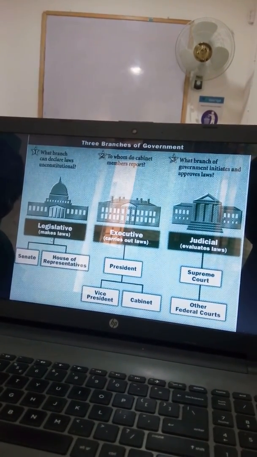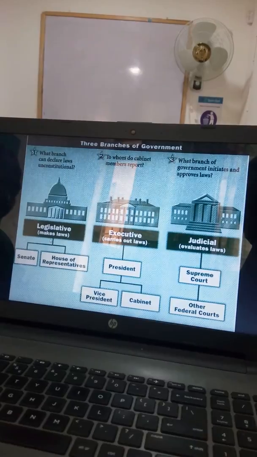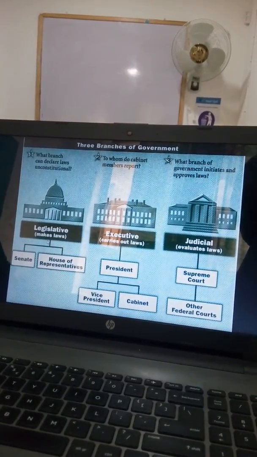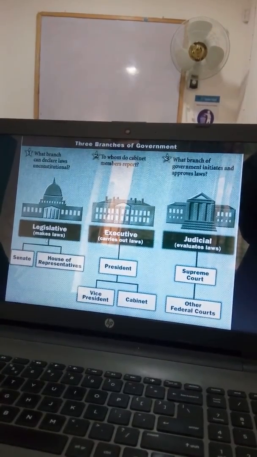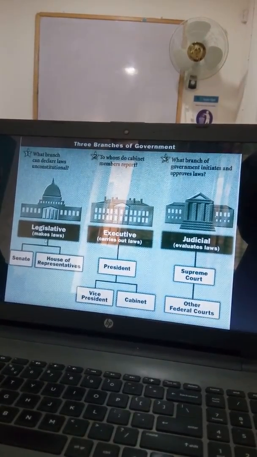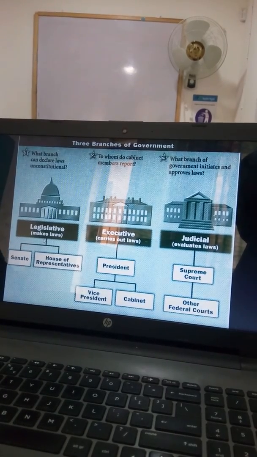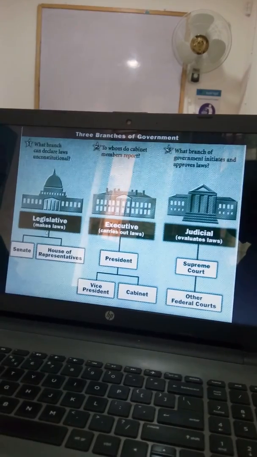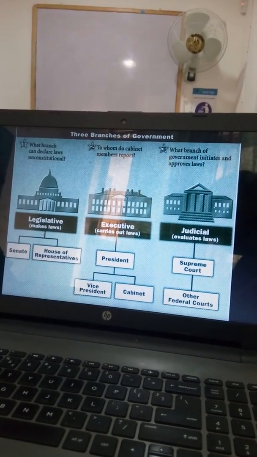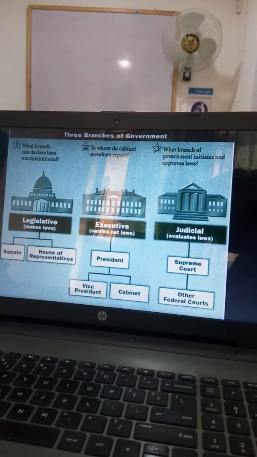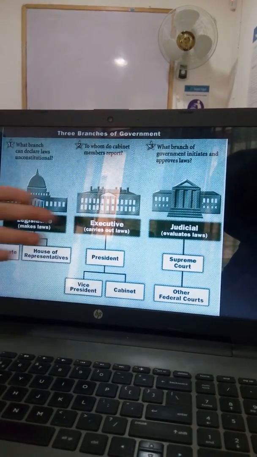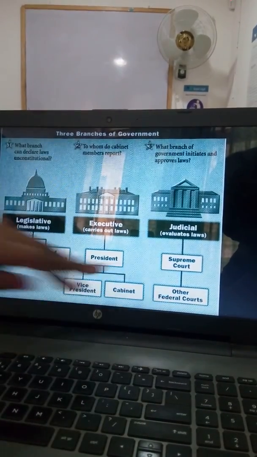And the third branch of the government is the judiciary branch. It is the one to evaluate the laws, as in they try to see if the laws are in line with what the society wants within their government. It also reviews if the law is rightfully implemented. It comprises the Supreme Court and the federal courts.